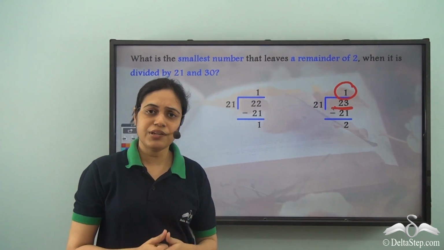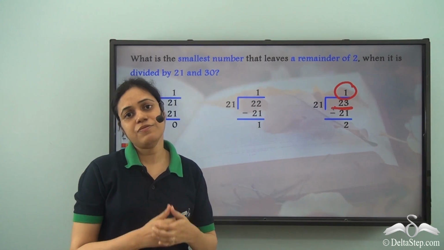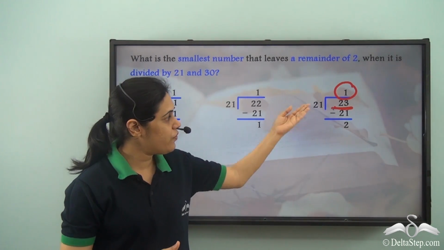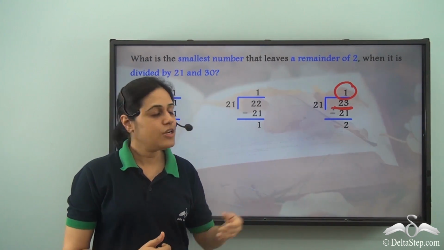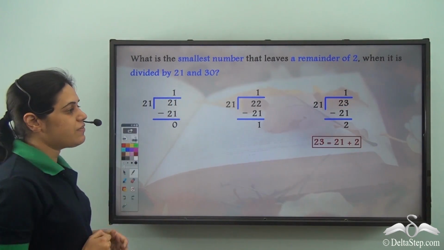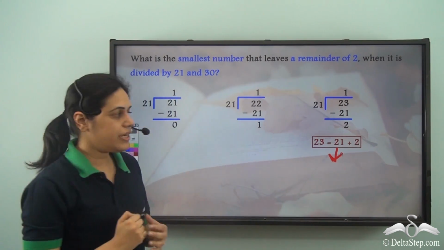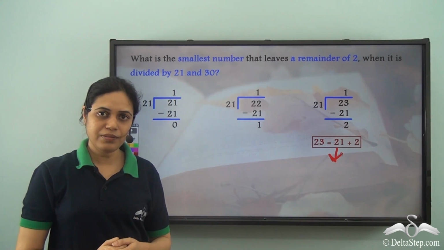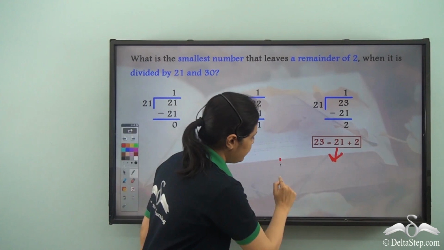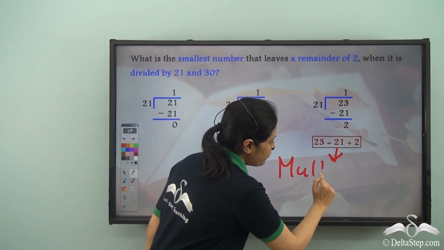But which numbers will leave a remainder of 2 when divided by 21? 23 is 21 plus 2. Now 21 is divisible by 21. That is, 21 is a multiple of 21.